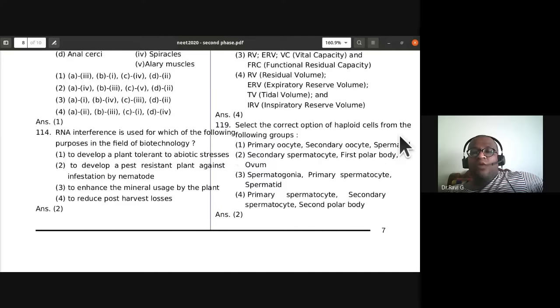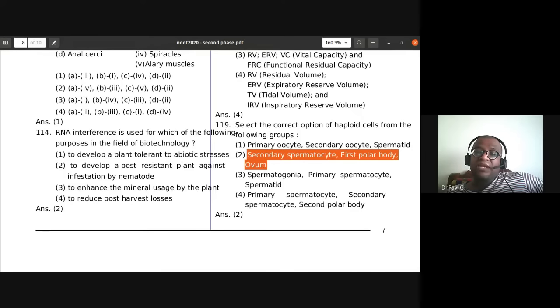Select the correct option of haploid cells from the following group. So which of them will be having haploid cells? You should know here. Primary oocyte, secondary oocyte, spermatid. Spermatid is haploid, secondary oocyte is haploid, but not primary oocyte. So secondary spermatocyte, first polar body, ovum, all the three of them are haploid. So this is correct. These are haploid cells. All of them are haploid. So the second one is the correct option.